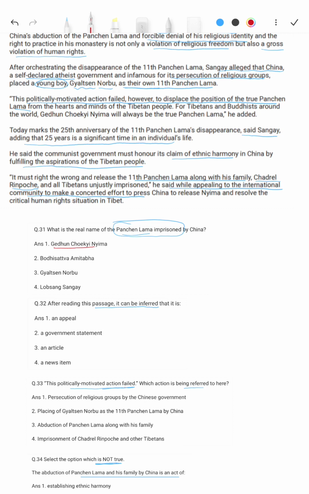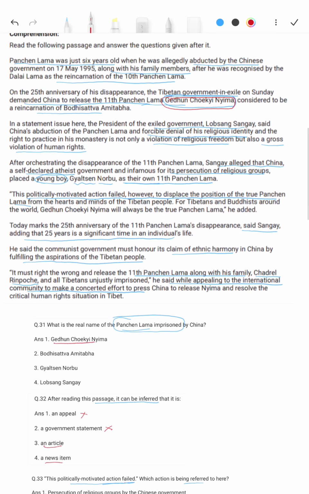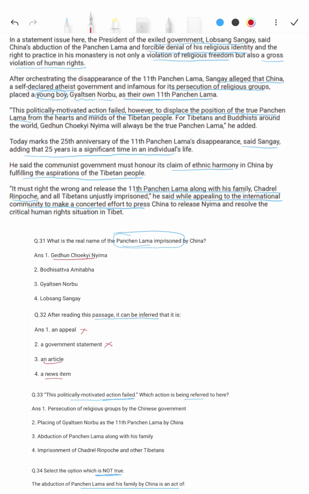So let's try to follow step number 4, that is eliminating answer choices. A government statement is not true, and an appeal also could not be true, and yes, article and a news item. So if we see the passage properly, it is referring to a news item.